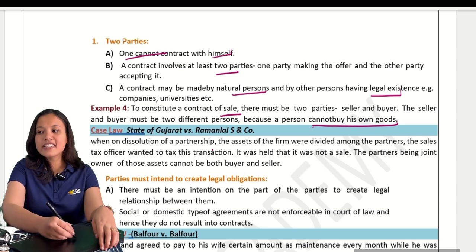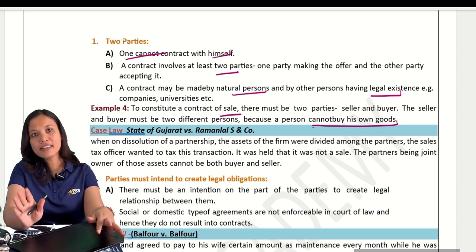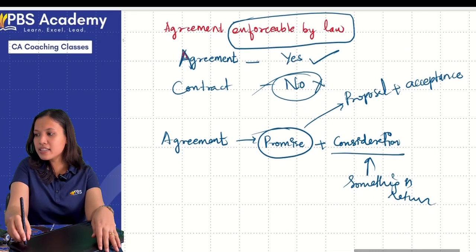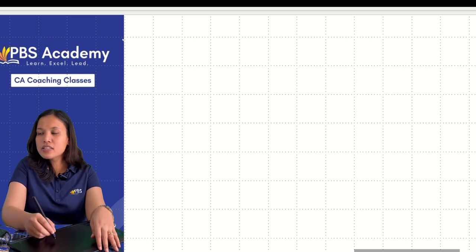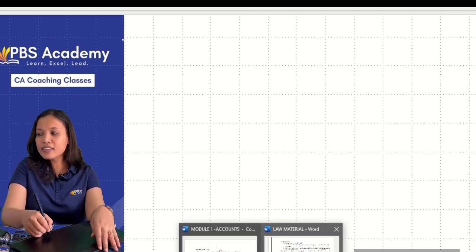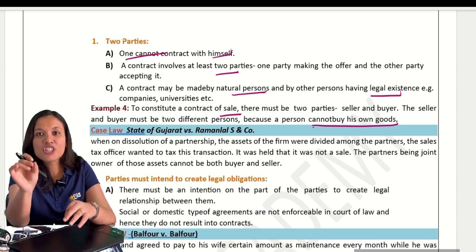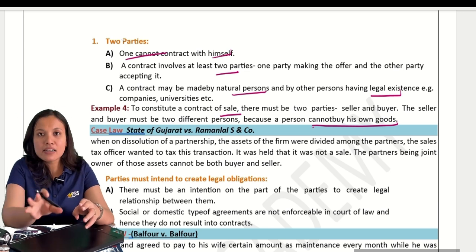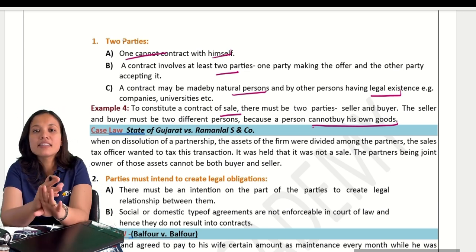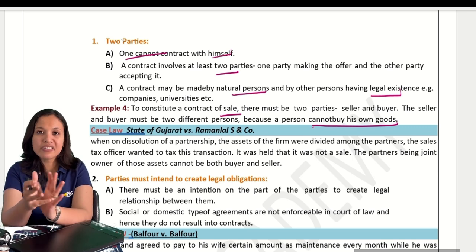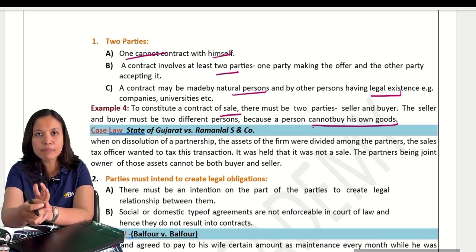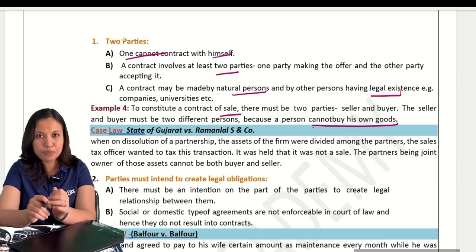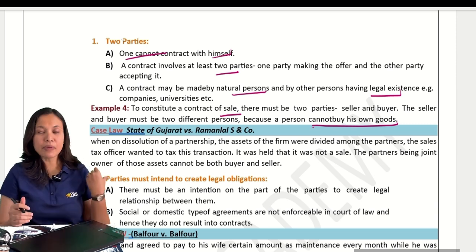And the case law is State of Gujarat versus Raman Lal S and Co. What does this case law say? Let us try to understand what it is telling. It is mainly considered for partnership business. Usually in a business, even if it is a sole proprietorship, company or an LLP, members are different from the company. Okay, members are different, company is different.